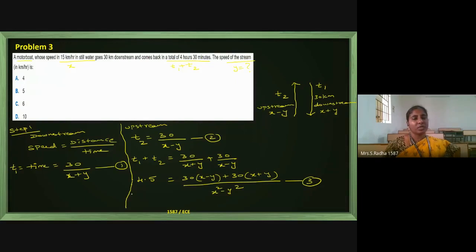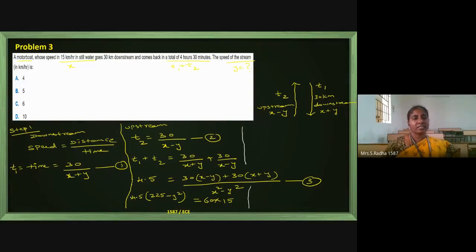So I will take 4.5. X square means 225, since x is 15, minus y square, equal to the right-hand side: 30x plus 30x is 60x, so 60 into 15. Minus 30y plus 30y will get cancelled. I will do the simplification in the next step.